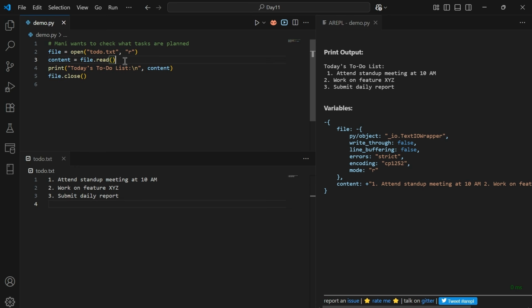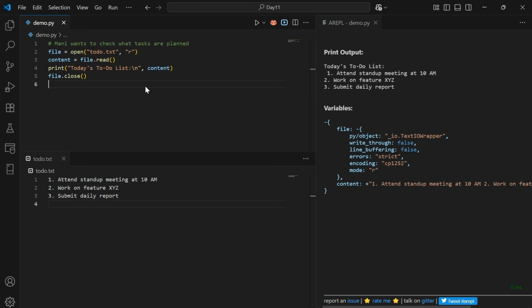Now as we need to perform a read operation on a text file, we need to replace that with the dot read function. This dot read function helps to read the entire content from a text file. This content would be stored in a content variable. Later, after printing that, we can see the output in the output window.